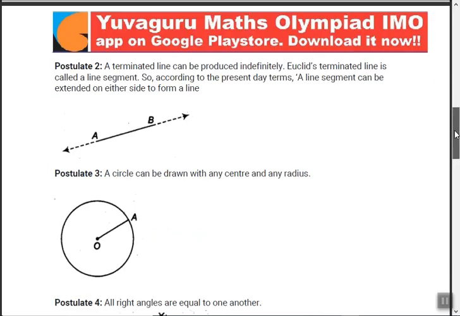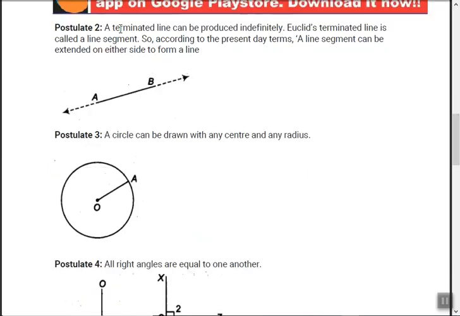Next, postulate 2: a terminated line can be produced indefinitely. It means, see this, AB is a segment. Now this segment can be produced indefinitely. If I start drawing this line on this side and on this side, where can I end? There is no end. I can go up to infinity.